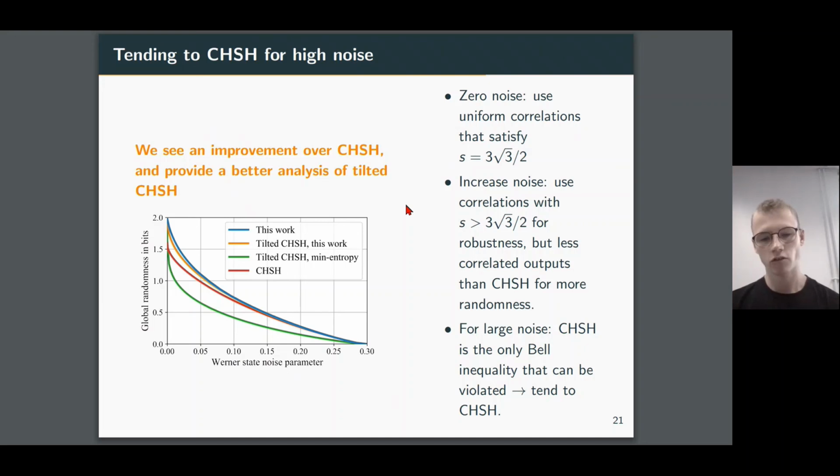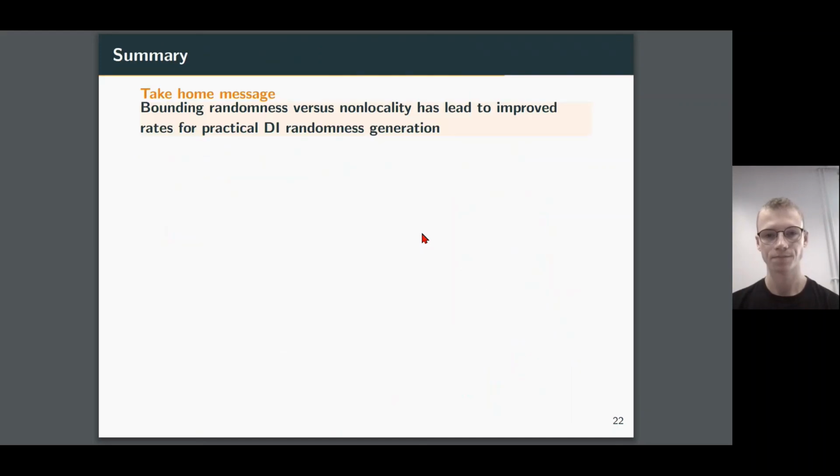So it seems natural that the optimal Bell inequality for large amounts of noise would indeed be these facet Bell inequalities, since they're the only ones that can get us any violation and get us any randomness at all. And because we include the CHSH in our family of optimal constructions, we can see why the optimal Bell inequality tends towards being CHSH as we move to high levels of noise.